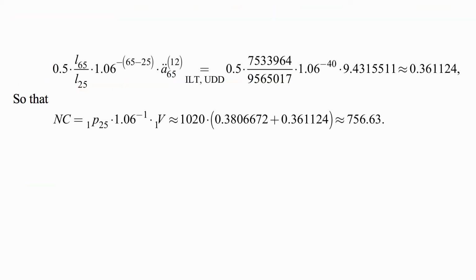And we do the calculation for the second factor, second expression inside the parentheses, and this comes out to be 0.61124, and then normal cost is that 1020 times the sum of the two expressions inside the parentheses, and this comes out to be 756.63. It's a relatively small number because it's only 1 year worth of service that this pays for.